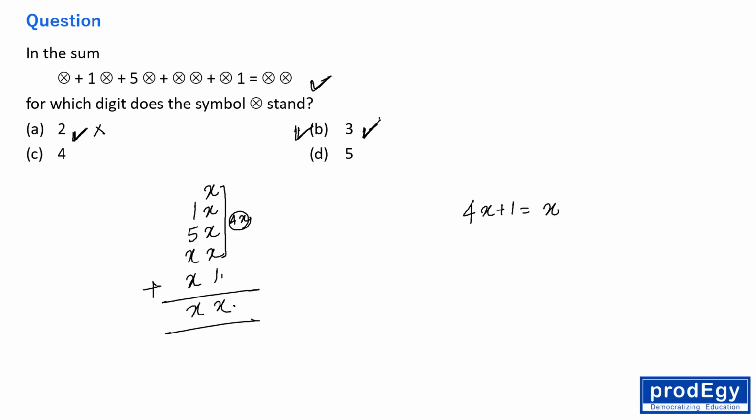Now please, for your satisfaction, check 2 more options. 4 into 4 is 16. 16 plus 1, 17. For 17 the unit digit is not 4. Leave it. 5 into 4, 20. 20 plus 1 is 21. For 21 the unit digit is not 5. Leave it, right? So the correct answer is 3. Very simple question, right everyone? I will hardly take 20 to 25 seconds to solve this question. Maximum 25 seconds, that's it. And you will be solving this question with the help of the options. No other technique is there.